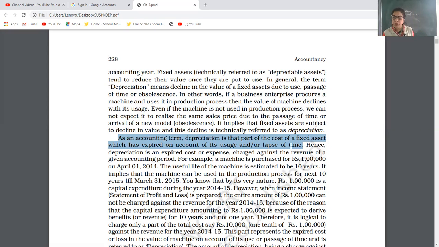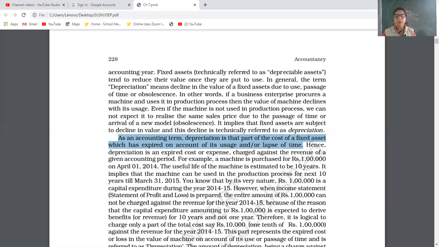By continuous usage, if you are using one plant, one machinery, furniture continuously, the value will be less in the future because the value is going down. So I am giving you the example, you can see on the screen: a machine is purchased for rupees 1 lakh. Useful life is 10 years. It implies that the machine can be used in the production process for the next 10 years. So 1 lakh is the value for 10 years.